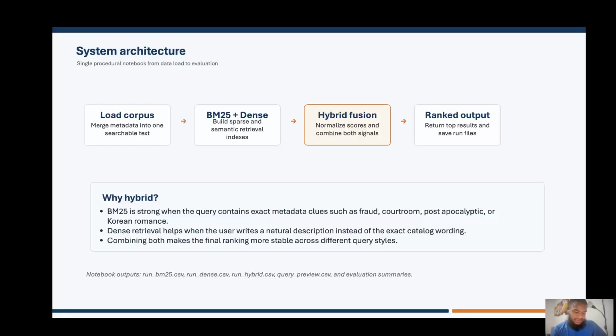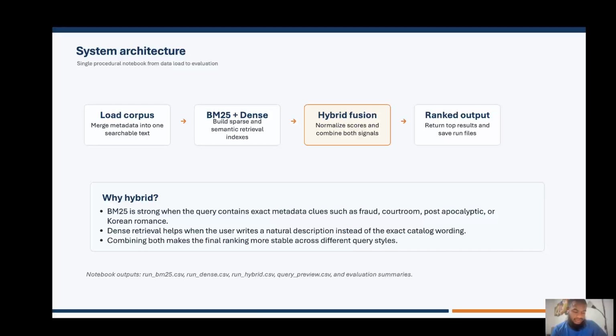After getting the scores from both methods, I combine them using hybrid fusion. So instead of relying only on sparse matching or only on semantic similarity, I use both signals together. Then the system produces a final ranked output, and I save the run file and then evaluate the summaries.